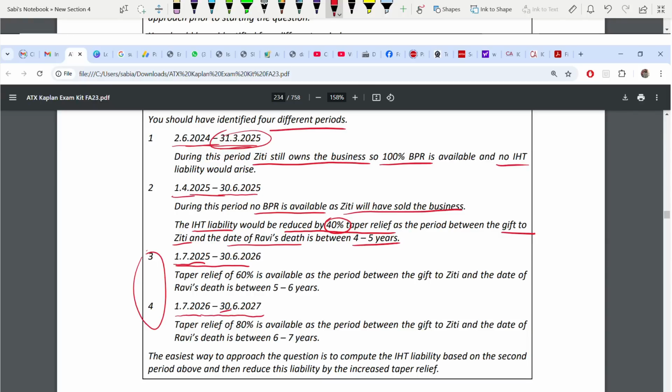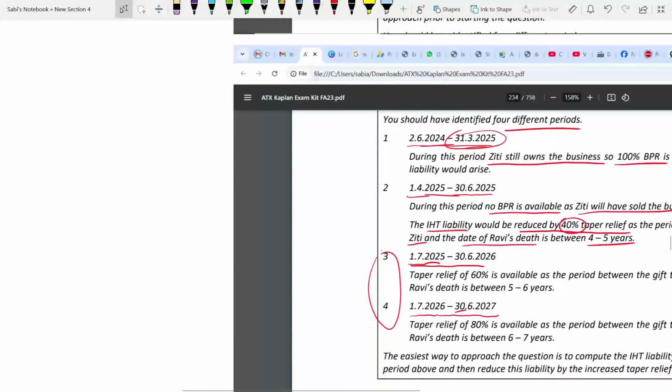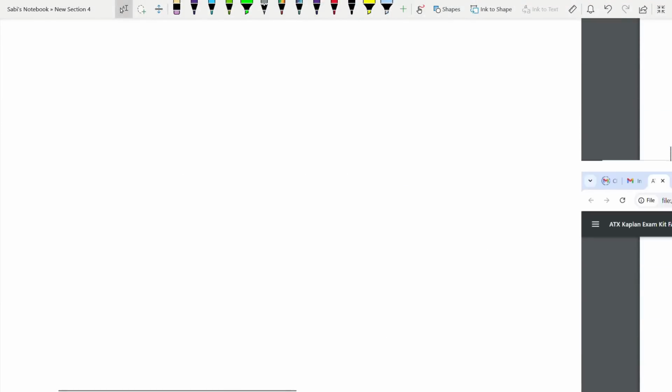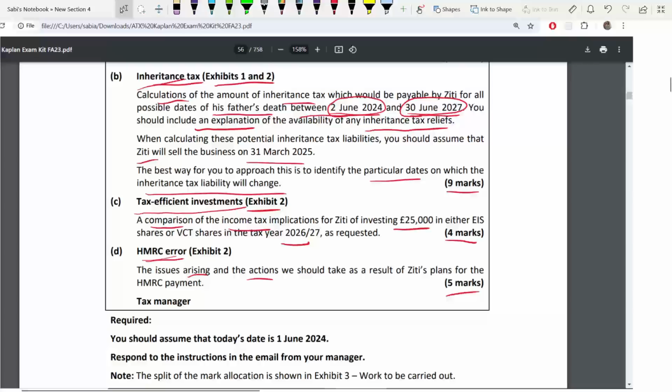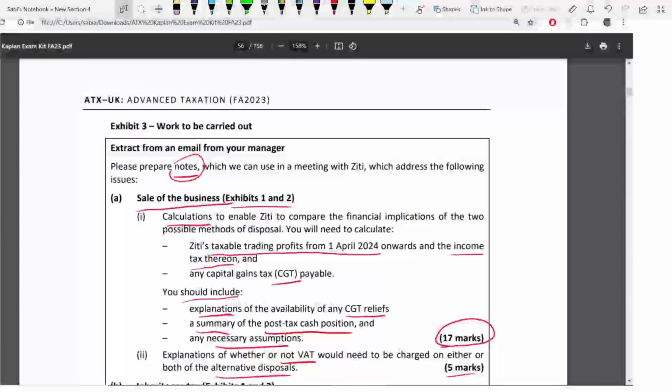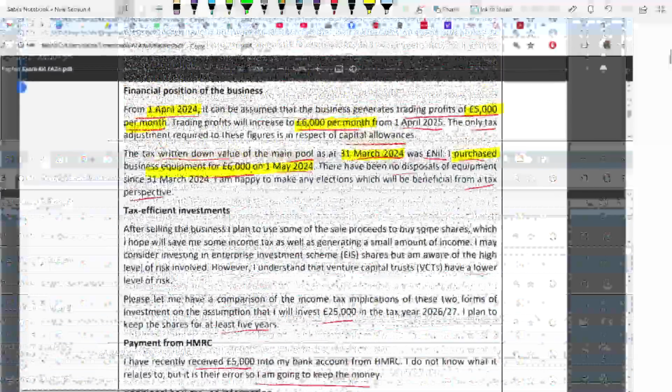So when they are gifting it to Ziti and when Ravi is dying, we will check again, because by the time you come here, you forgot the date. Very common. You must have forgotten the dates, like how I forgot. So now, this is the father's death, 2nd June. These are the dates. So you are gifting it. When was it gifted?